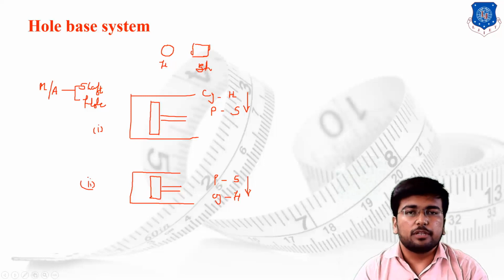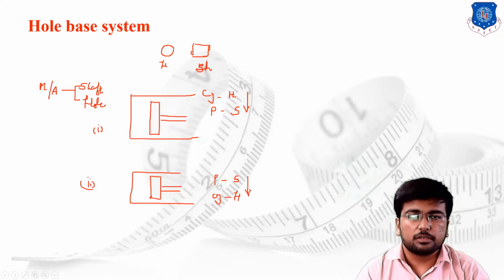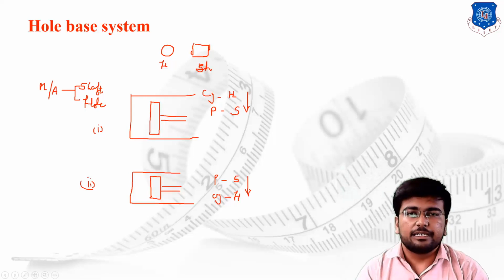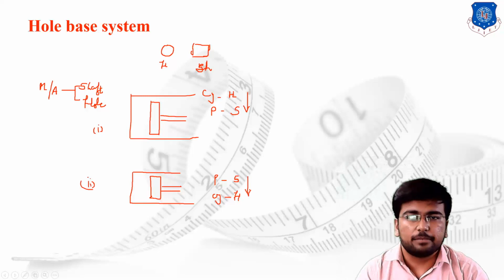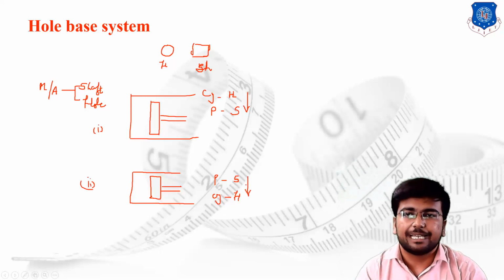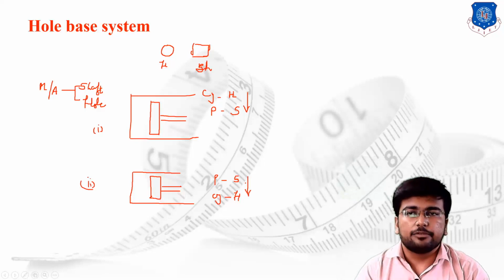So which component you have to design first, whether the hole or the shaft, is decided by the requirement of the particular assembly, the functional requirement or the basic parameter which the assembly has to fulfill.